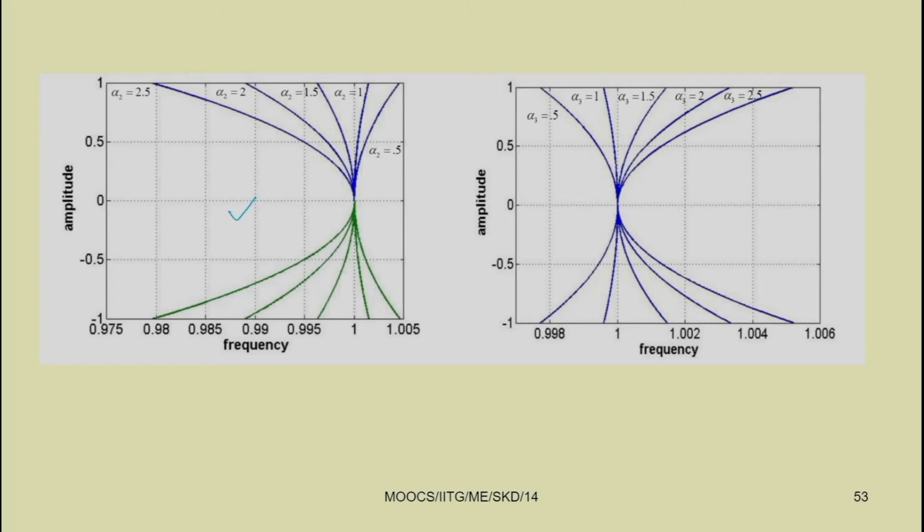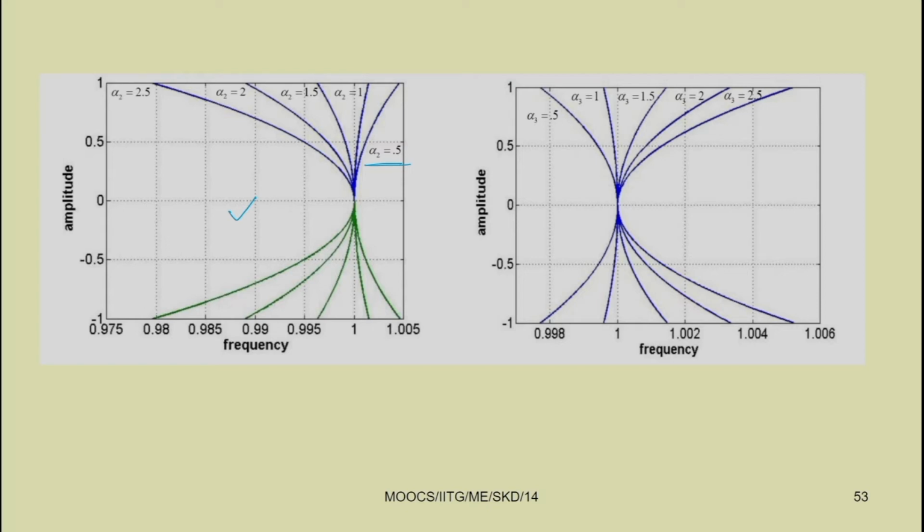Here you can see for a small value of alpha 2, that is alpha 2 equal to 0.5, and by increasing this alpha 2 you can see the response with different values of amplitude. For a particular value of frequency, you are always finding two values of this amplitude. Depending on the initial conditions, we can get the response amplitude.